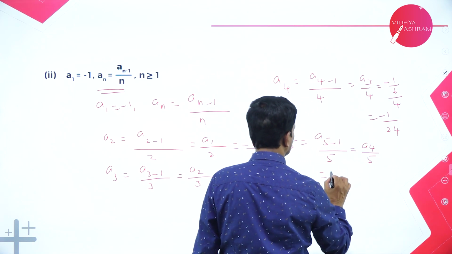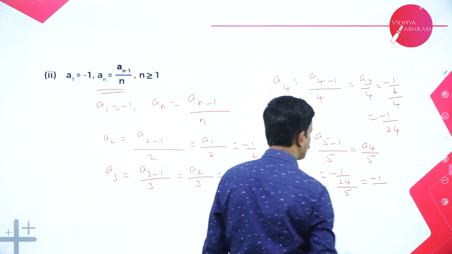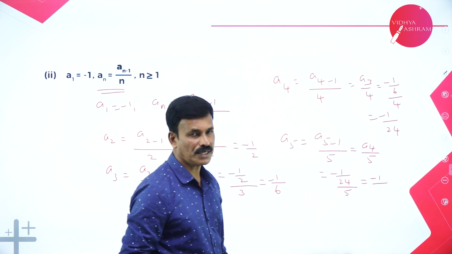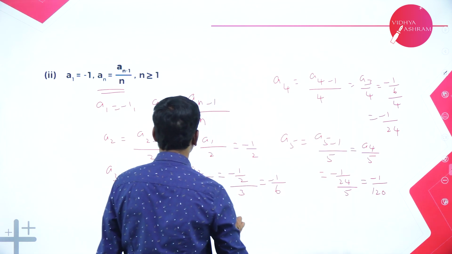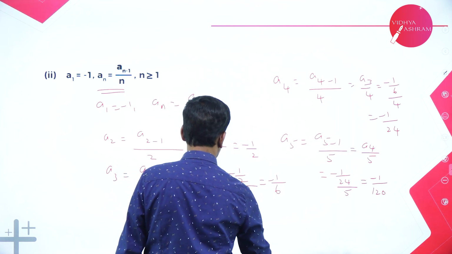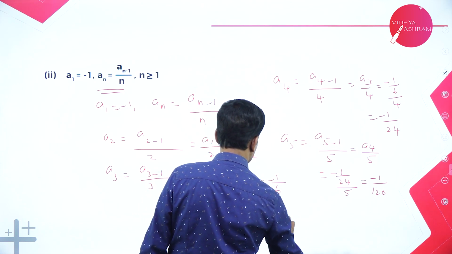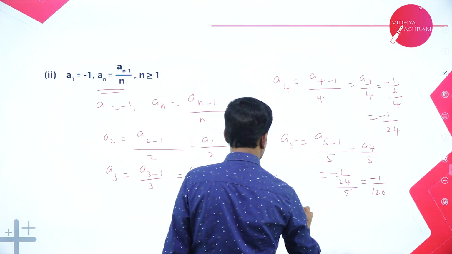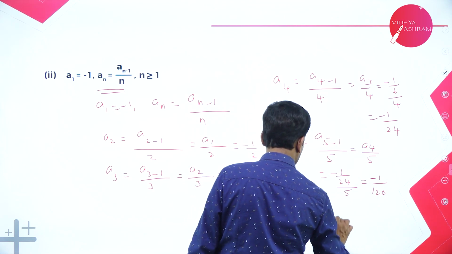What is A4? Minus 1 by 24 divided by 5. That's equal to minus 1 over 24 into 5, that is 120. Therefore, the 5 terms are minus 1, minus 1 by 2, minus 1 by 6, minus 1 by 24 and minus 1 by 120.